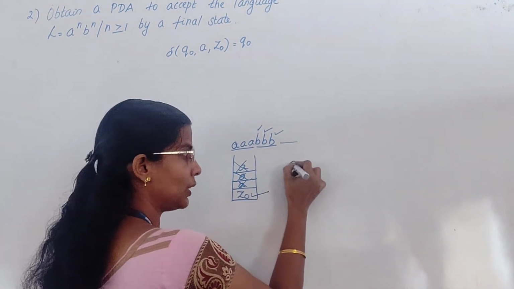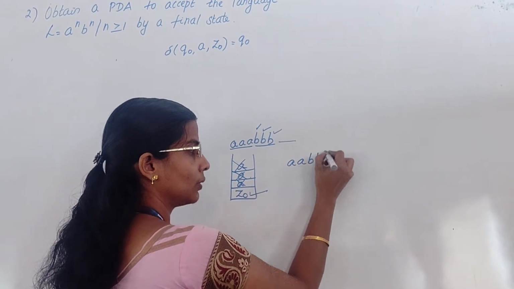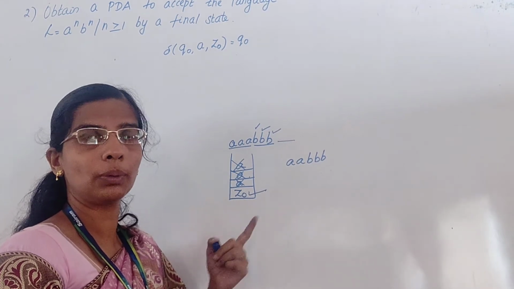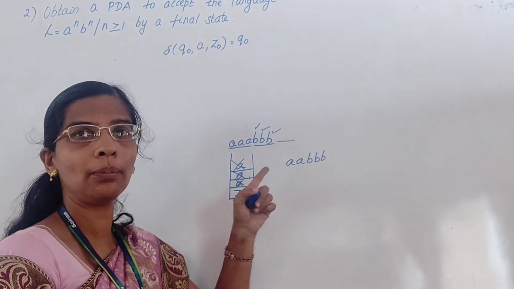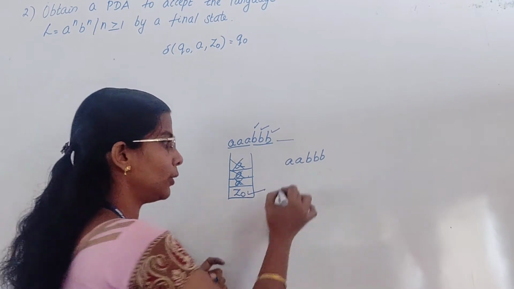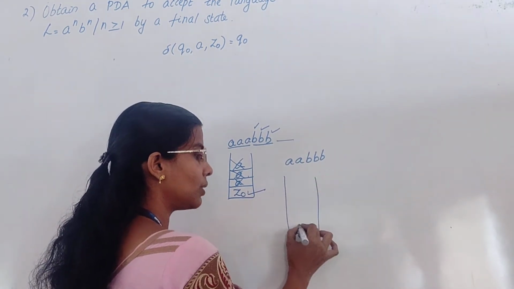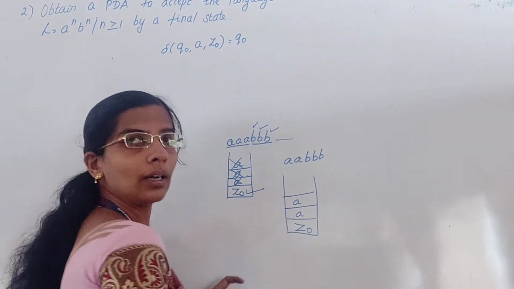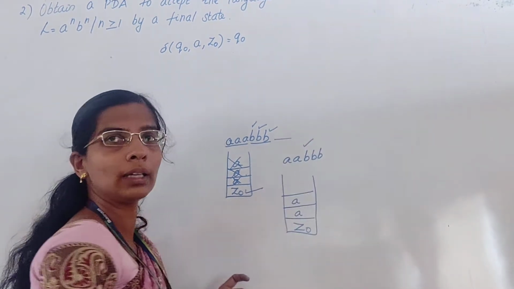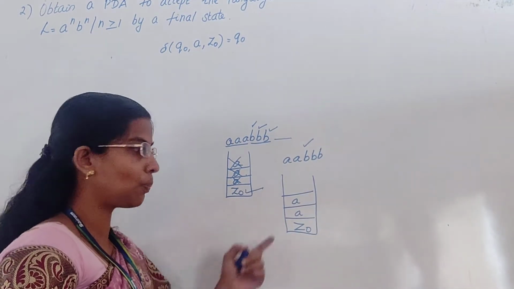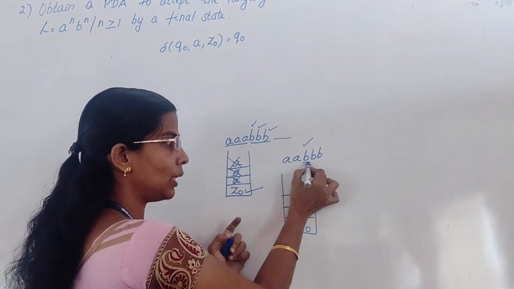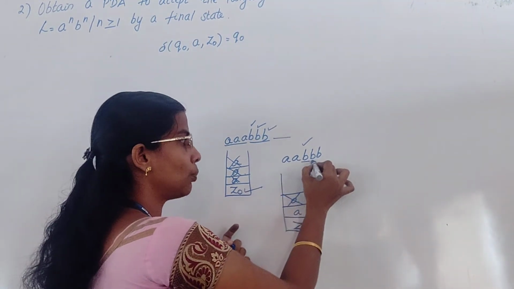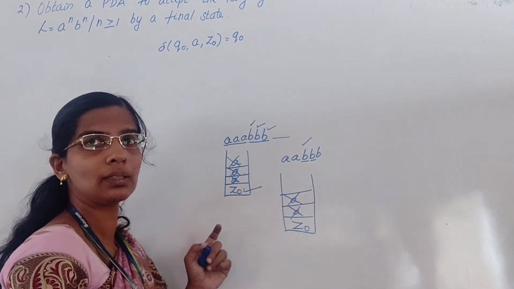Suppose the input is like this. By seeing this string, you can say it is an invalid one because it doesn't have an equal number of A and B. But how does the machine find it is an invalid string? All the A's I push inside my stack. Then if I encounter a B, it starts popping A from the stack. For this input symbol, it pops an A from the stack. For the next input symbol, it pops another A from the stack.